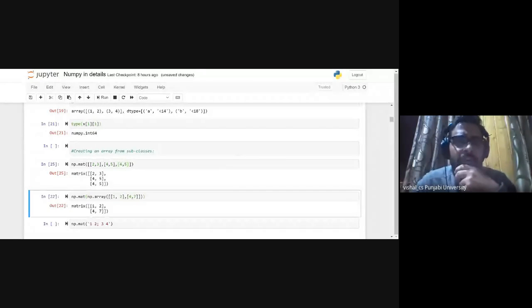So, what do you think? There is a difference between array function and mat function. If there was an array function, why has the matrix function come? You remember, there is no real difference between an array function and a mat function. You can use either the array function to do the same thing or the matrix function to do the same thing.